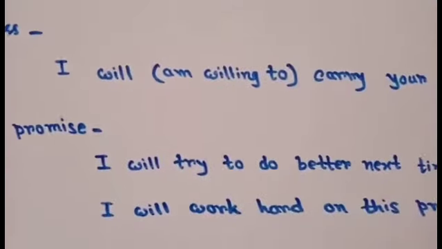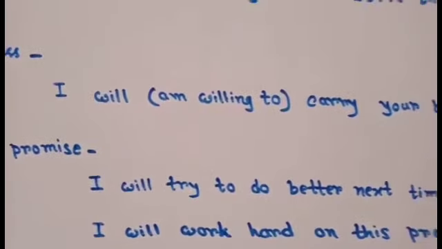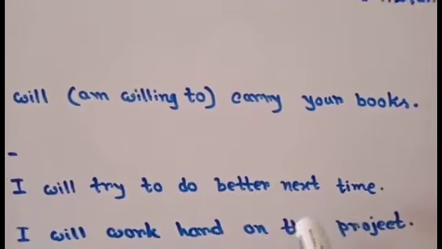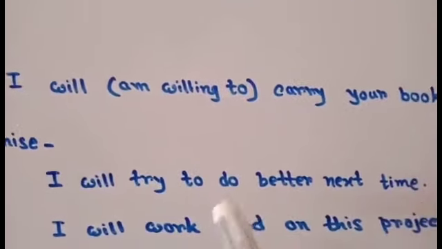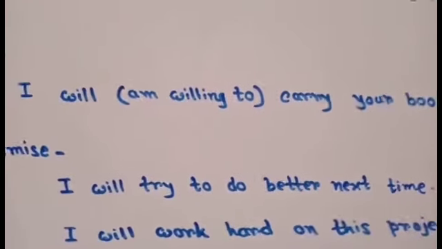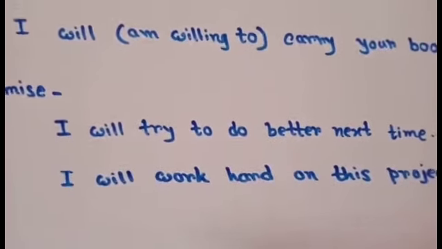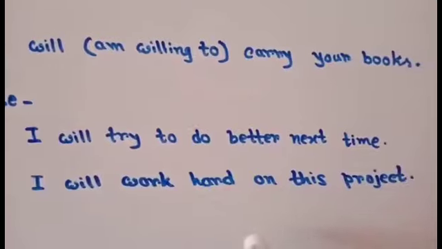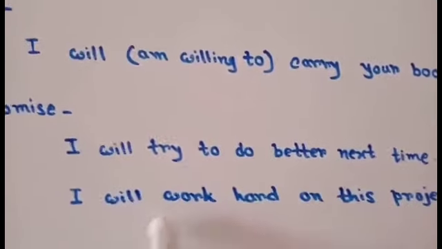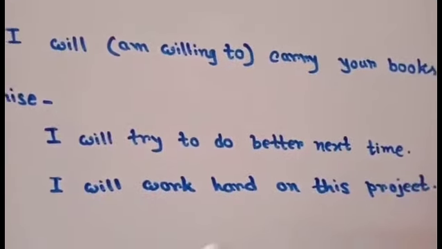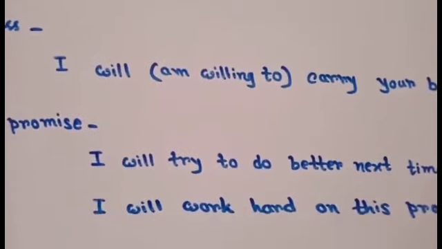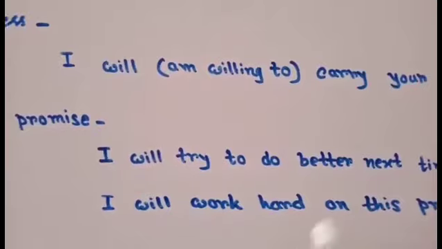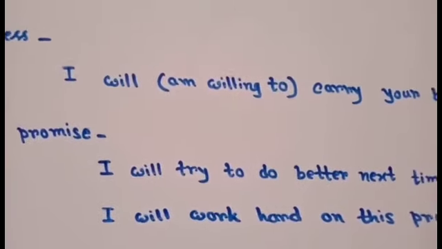Now see the last usage, making a promise. Will is also used to make a promise, such as I will try to do better next time. Here will means I promise to do better next time. Now see the last one, I will work hard on this project. So here will means I promise to work hard on this project. So will is also used to make a promise. Clear?